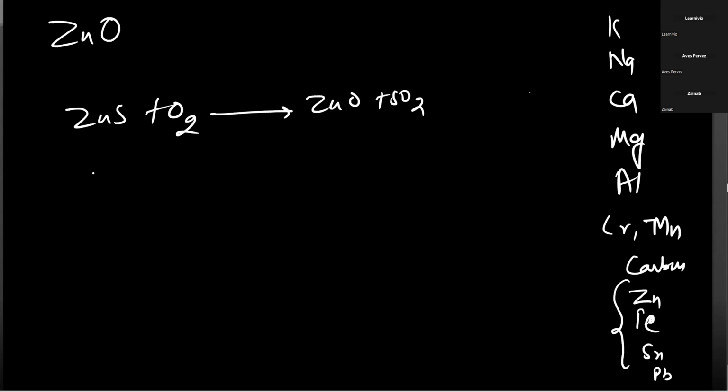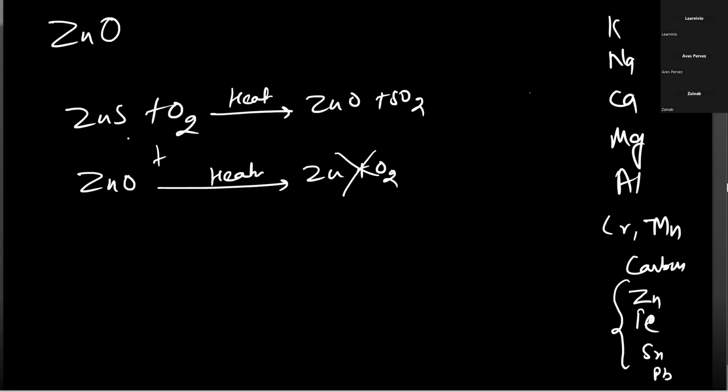Now, unlike previously, we cannot convert ZnO by simple heating. You cannot convert ZnO into Zn and O2 by simple heating, as we do in the case of silver and mercury. Even if you continuously heat it, you will not get this. Even if you use crushed ore, ZnS, like in the case of copper, this will not act as a reducing agent. We need some external reducing agent which is powerful. Okay, got it? Yes, sir.